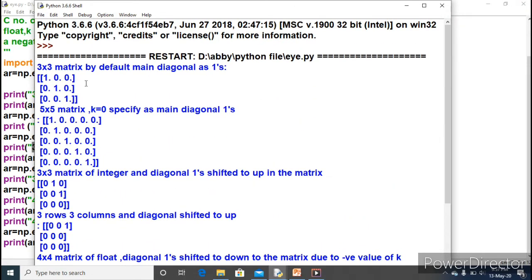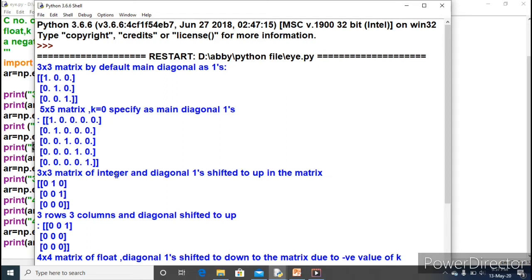The first two outputs we had seen: 3 into 3 matrix, by default main diagonal 1. Main diagonal element 1 is coming. 5 into 5 matrix, k equal to 0, main diagonal 1s. Just look at here: 1, 2, 3, 4, 5 rows, 5 columns, main diagonal. Just look at the diagonal elements, all ones because k equals 0.